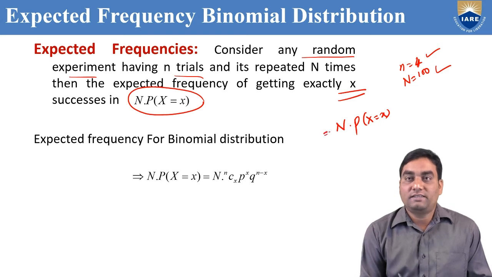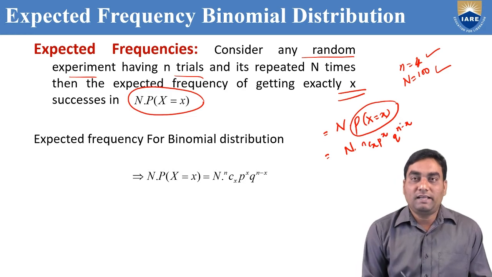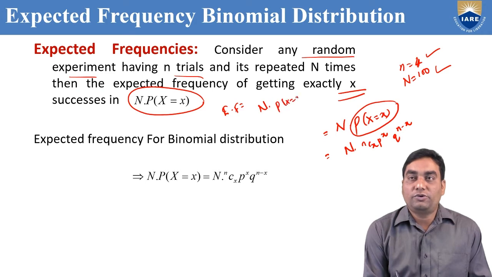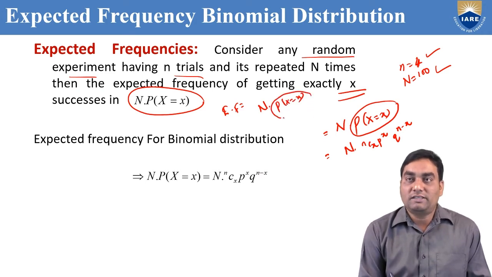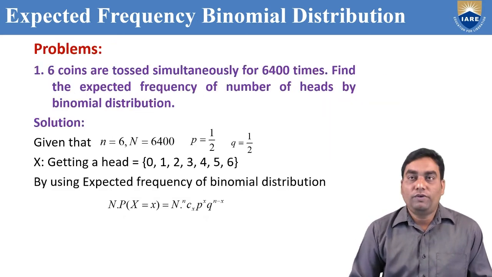So the expected frequency formula for binomial distribution is capital N into probability of X equal to x, where the binomial probability formula is nCx p power x q power n minus x. So you remember that the expected frequency formula is capital N into P of X equal to x. The P of X equal to x will change with the distribution. If it is Poisson distribution, P of X equal to x is e power minus lambda into lambda power x by x factorial. Okay. We'll do one problem on expected frequency by using binomial distribution.